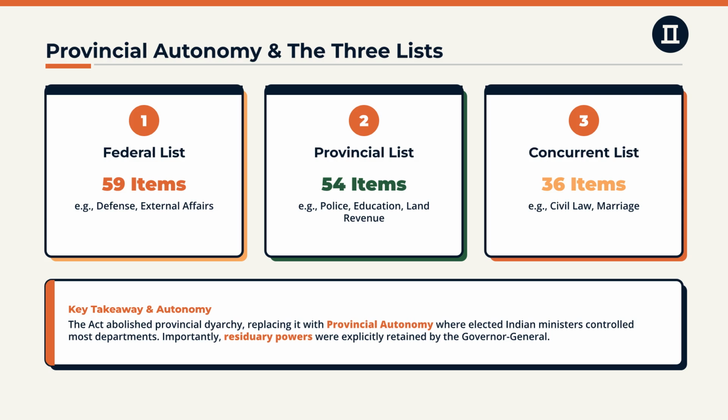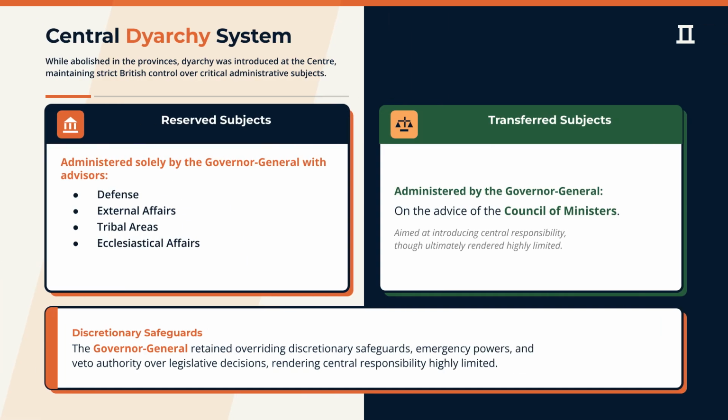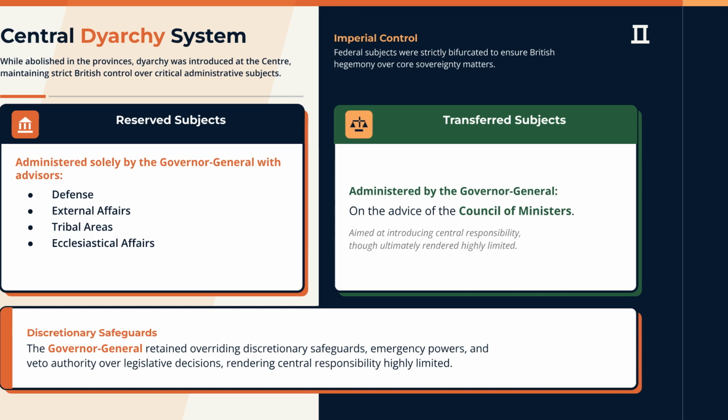While the Act introduced provincial autonomy by empowering elected Indian ministers, residuary powers were still retained by the Governor-General. While Dyarchy was abolished in the provinces, it was introduced at the center. This meant the Governor-General maintained strict control over reserved subjects like defense and foreign affairs, while transferred subjects were advised by the Council of Ministers.